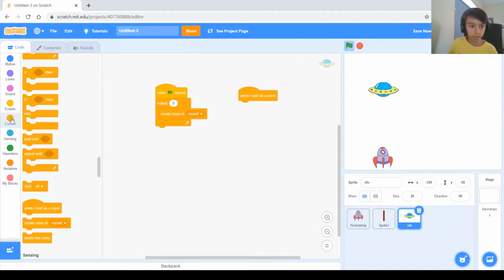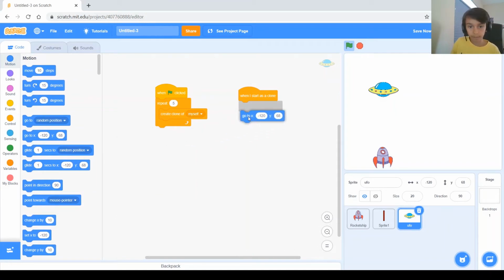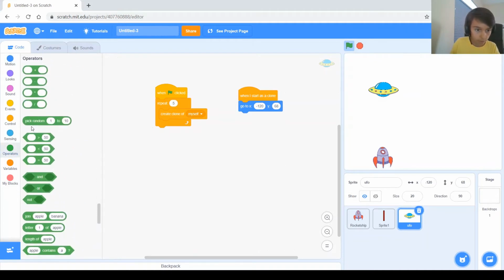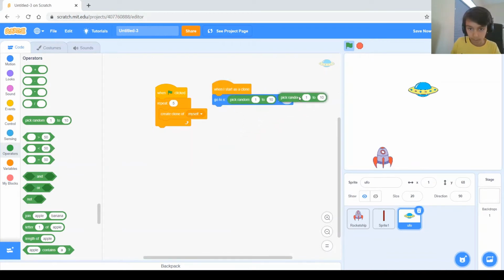So when I start as a clone, first it needs to go to a random position, but it shouldn't be able to go like all the way down here. So we should make it go only in this exact like square right here, an imaginary square. So go to X, pick random, and Y, pick random. And a good square would be like